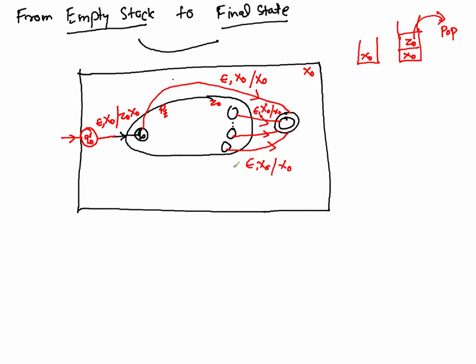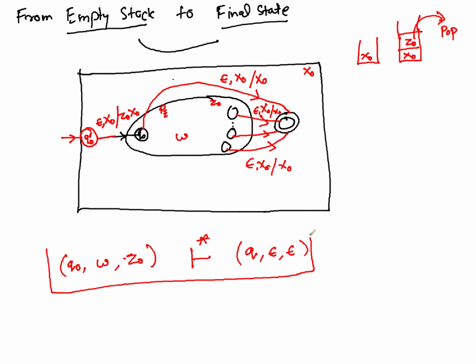Now what it ensures is this. For the internal machine, you started with Q0 and were accepting some string W. So Q0, W, starting with Z0, gives you, in zero or more transition steps, some state Q. This is already available to you. Now you can take a further extension of it.